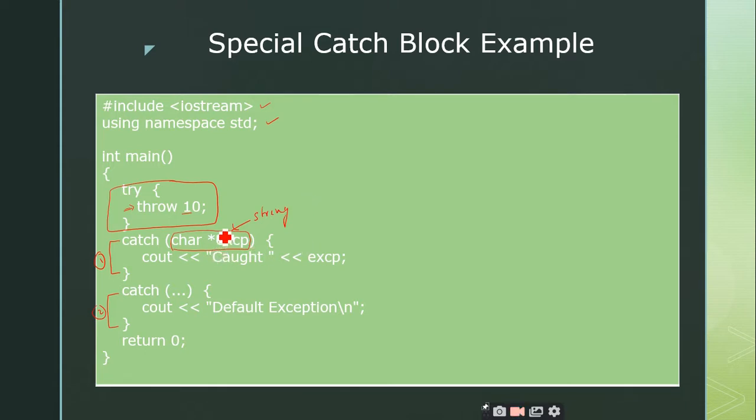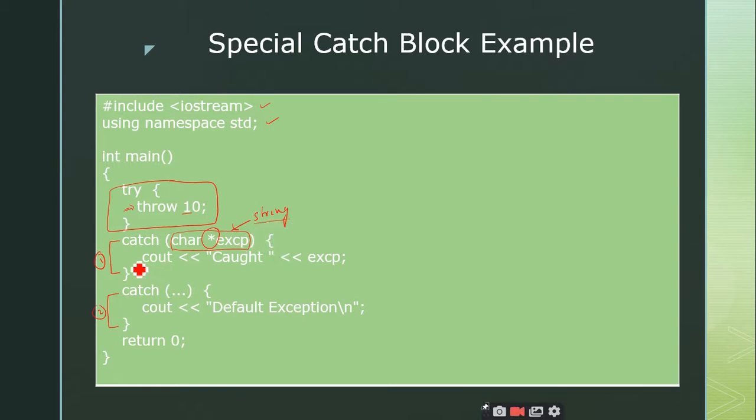Here you can see char *, right? Character pointers are used to store strings. You might have studied this in the C programming language. So it is not a single character, it is a character pointer. Therefore this catch block is capable of holding strings.